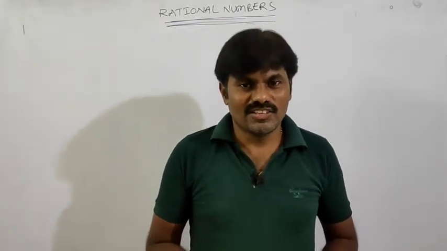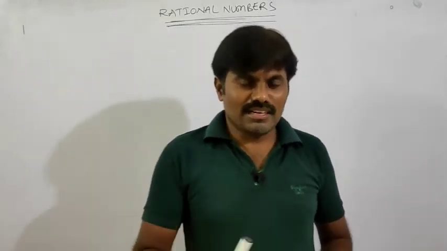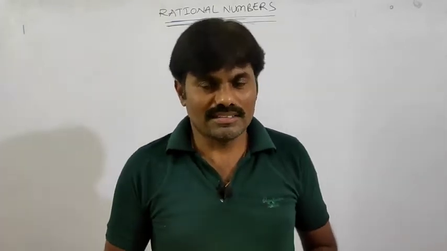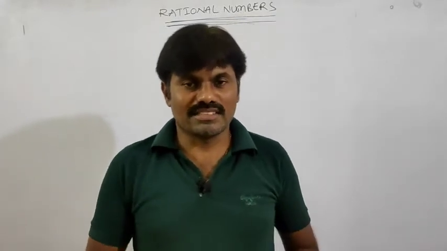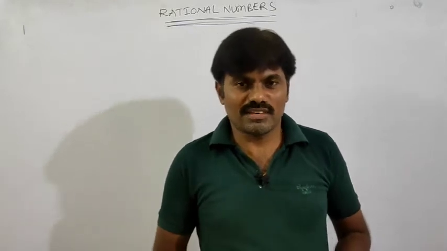Is it clear? Like this, in numbers also, in rational numbers also, in some cases we need to follow an order, and in some cases it is not required, to simplify. Why do we use these properties usually?